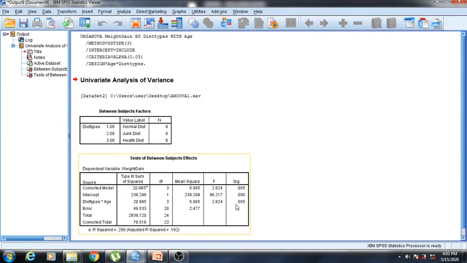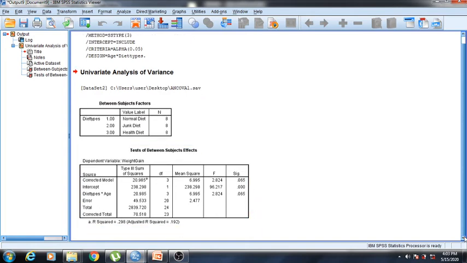So it is holding the condition of homogeneity of regression slope. So our third condition of ANCOVA holds. Then we'll go to the fourth one, the last one, or you can say the fifth one, because our first assumption was theoretical: all the groups should be independent of each other. So second was normality, third was linearity, and fourth was the homogeneity of regression slope. So all the four conditions are holding here.